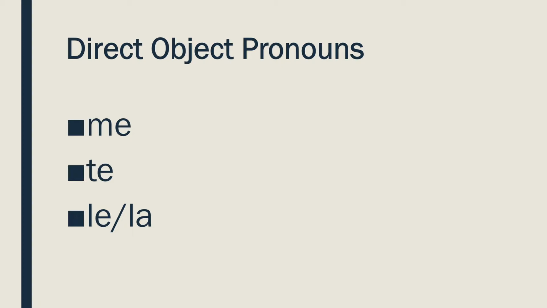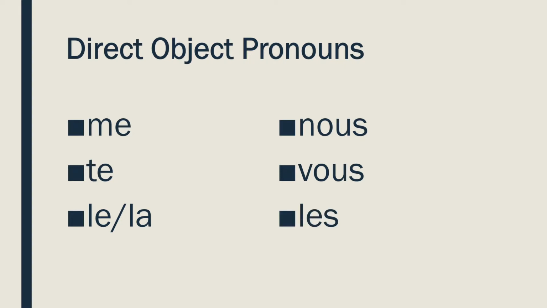Le and la replace him and her respectively. Nous, we, us. It's both. Very convenient for us. Vous is y'all or you formal in much the same way that it is in a subject role, so that's very convenient for us. And there is les, which is them.